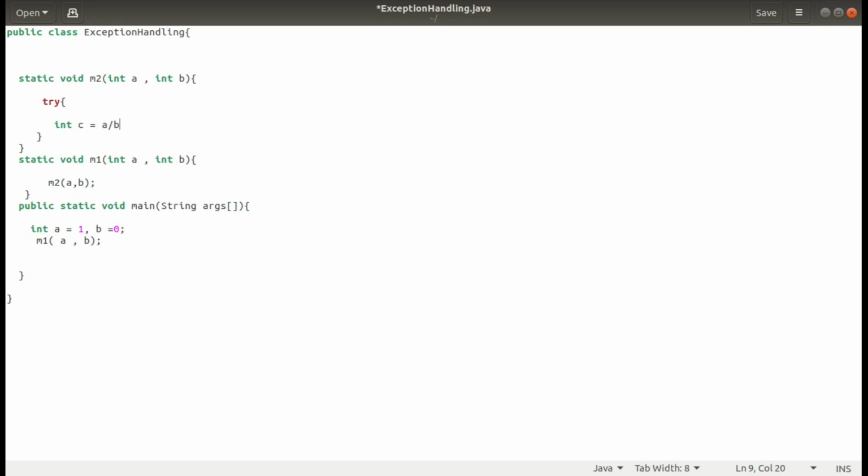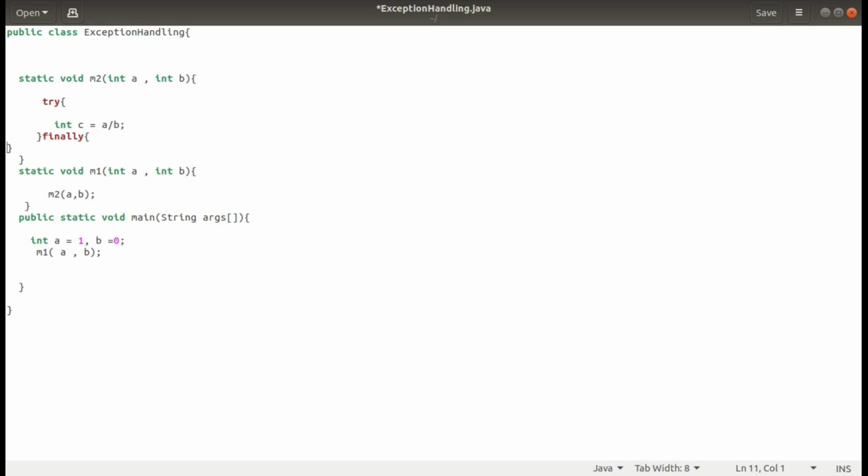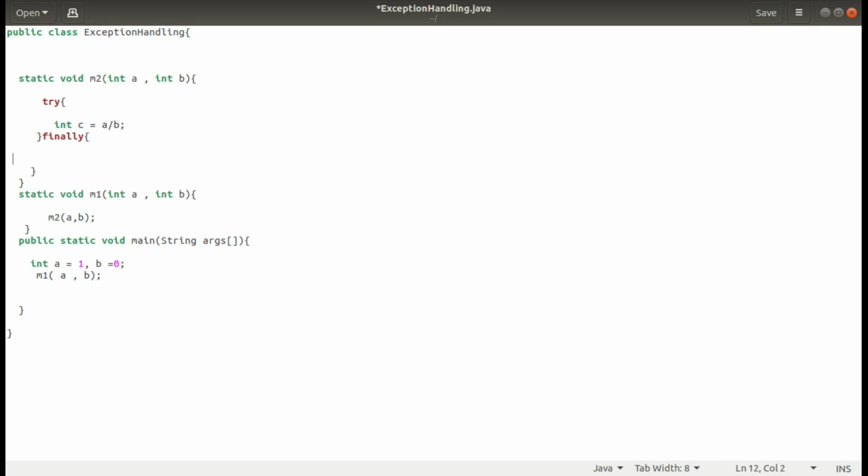And we can write a finally here, since we are not handling that exception. In the finally we are simply writing System.out.println, and I'm writing that this is m2.